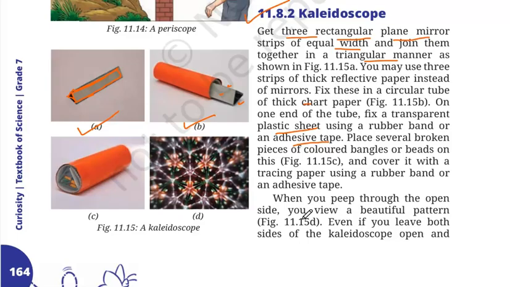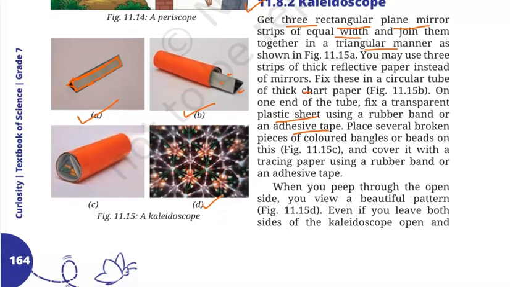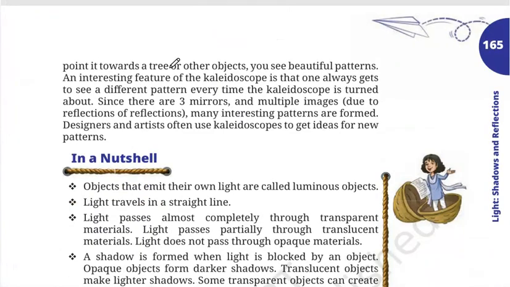When you peep through the open side, what do you see? You view a beautiful pattern. Even if you leave both sides of the kaleidoscope open and pointed towards a tree or objects, you see beautiful patterns. An interesting feature of the kaleidoscope is that one always gets to see a different pattern every time the kaleidoscope is turned about. All right, why? Because there are three mirrors and multiple images are formed due to multiple reflections and reflections of reflections. So you can see interesting patterns.